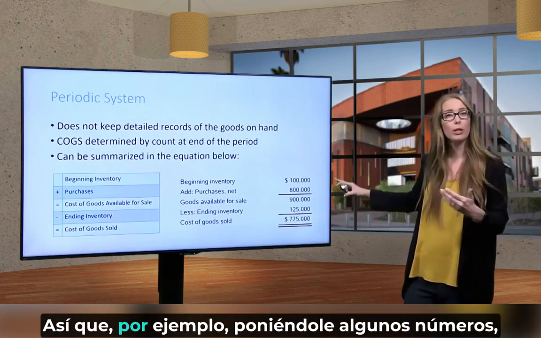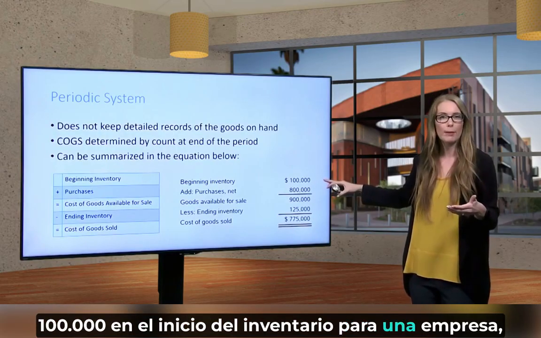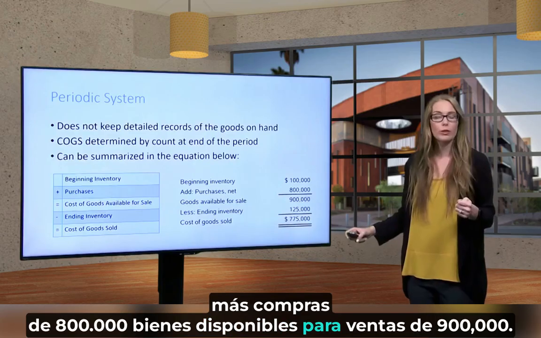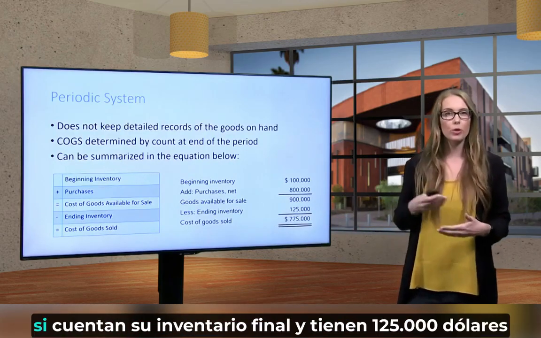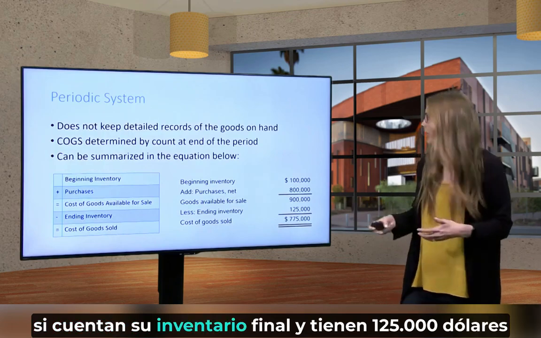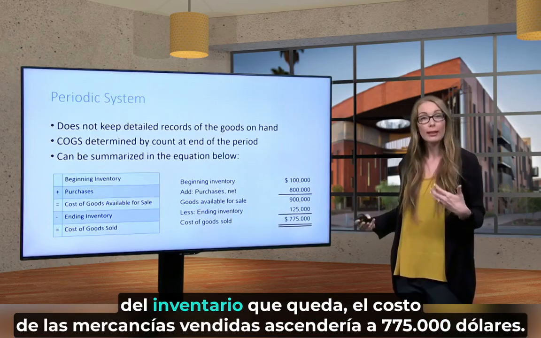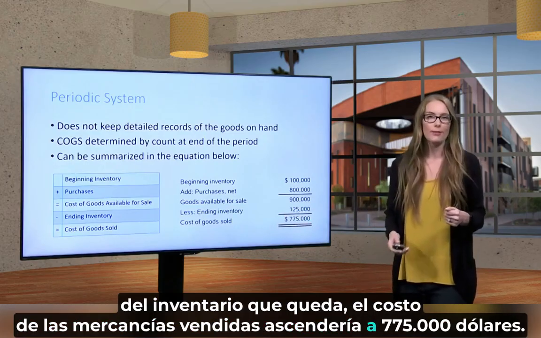So for example, putting some numbers to it, $200,000 in beginning inventory for a company, plus purchases of $800,000, goods available for sale of $900,000. Well, then at the end of the period, if they count up their ending inventory and they have $125,000 worth of inventory left, then cost of goods sold would equal $775,000.